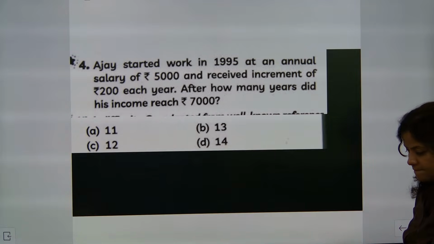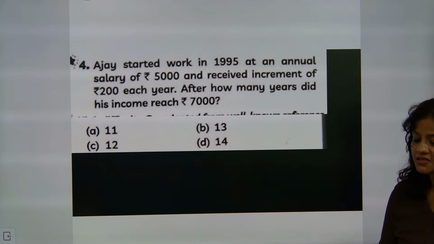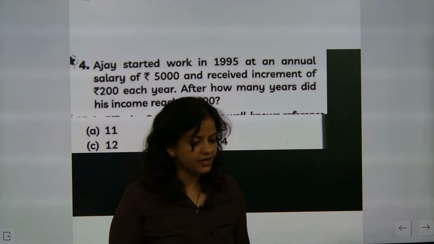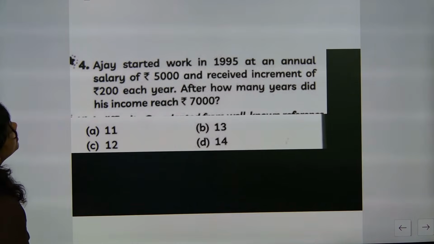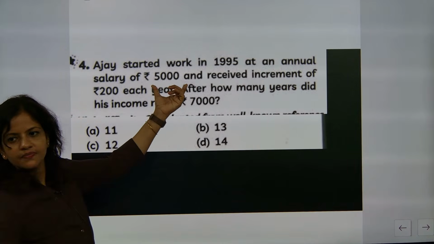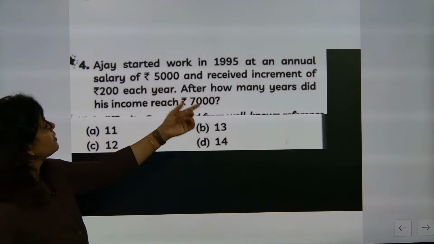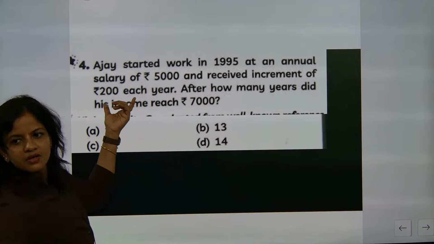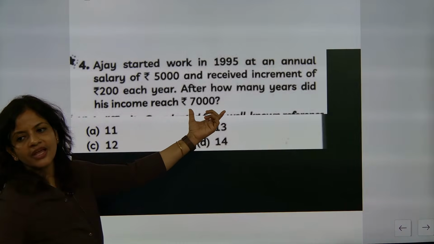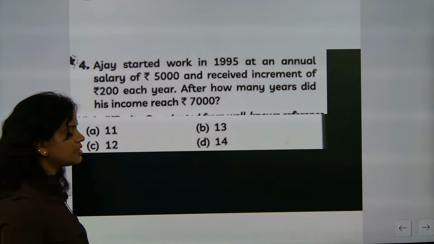Ma'am, 11 years. The correct answer is coming here as 11 years, everybody is telling. Okay, fine. Ajay started working at this annual salary, so A will become this one, with an increment as the common difference. The last term is coming as 7,000, so AN will become 7,000.